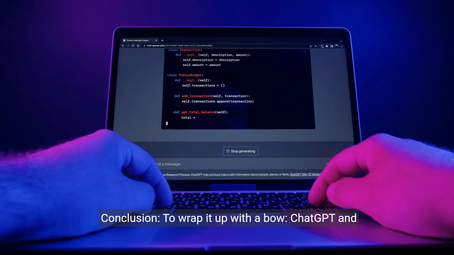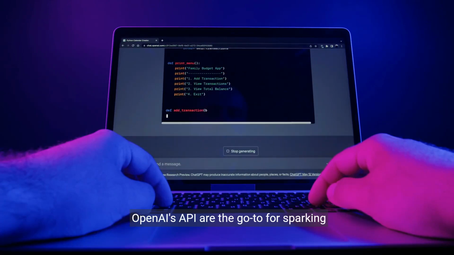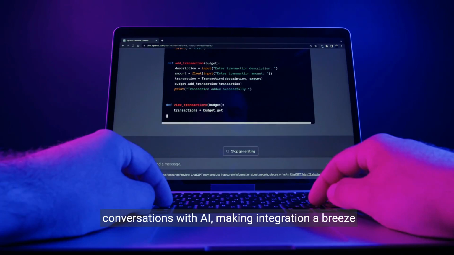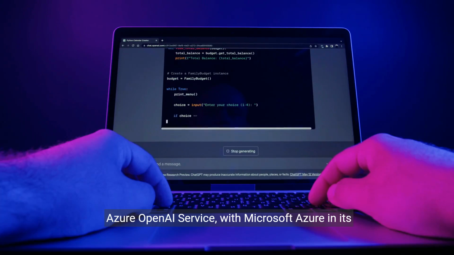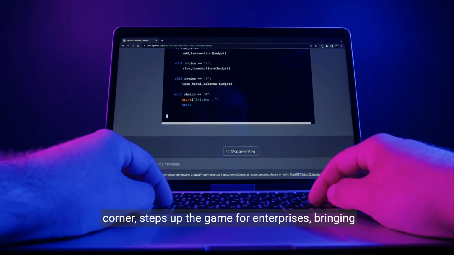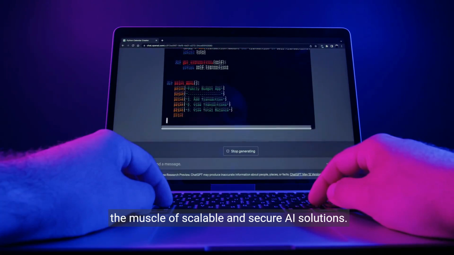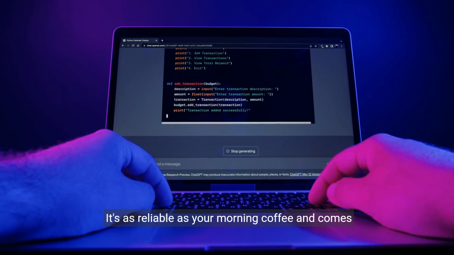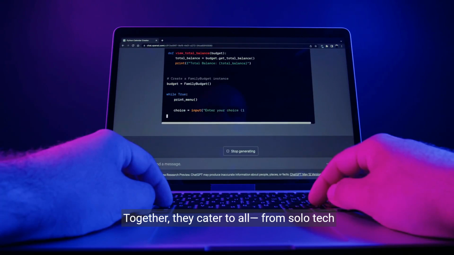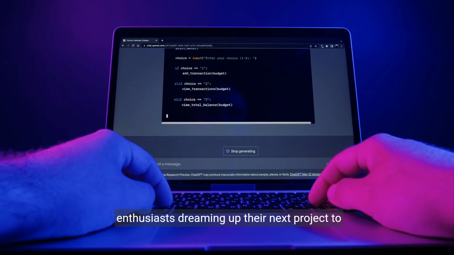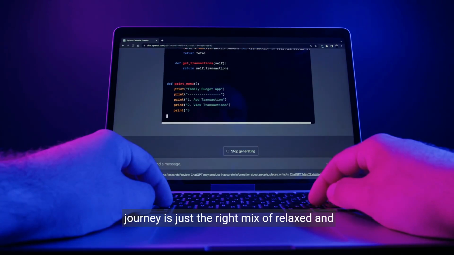Conclusion. To wrap it up with a bow, ChatGPT and OpenAI's API are the go-to for sparking conversations with AI, making integration a breeze and fitting your budget like your favorite pair of jeans. Azure OpenAI Service, with Microsoft Azure in its corner, steps up the game for enterprises, bringing the muscle of scalable and secure AI solutions. It's as reliable as your morning coffee and comes with billing that won't give you surprises. Together, they cater to all, from solo tech enthusiasts dreaming up their next project to enterprises paving the way forward, ensuring the AI journey is just the right mix of relaxed and remarkable.